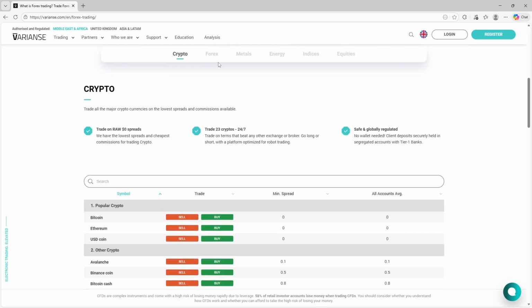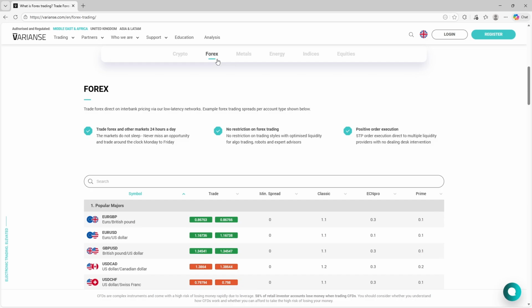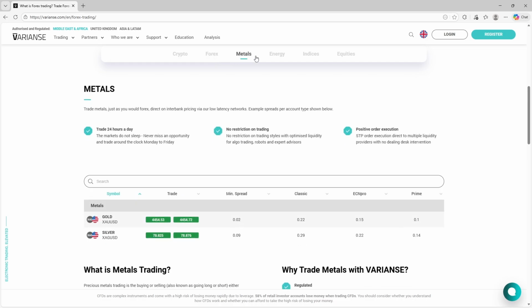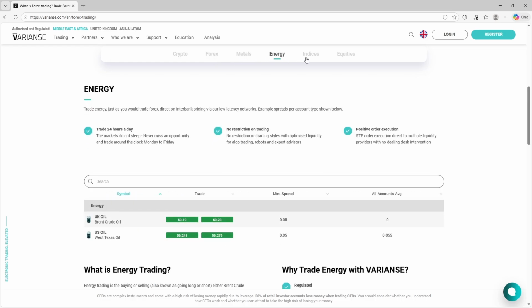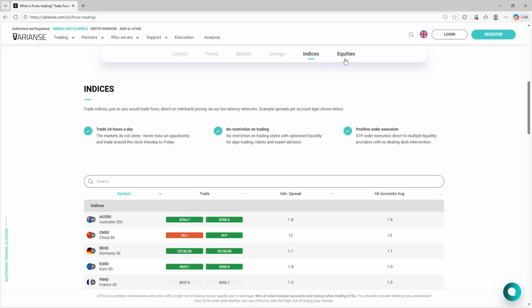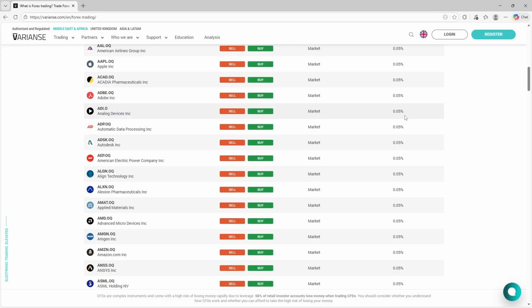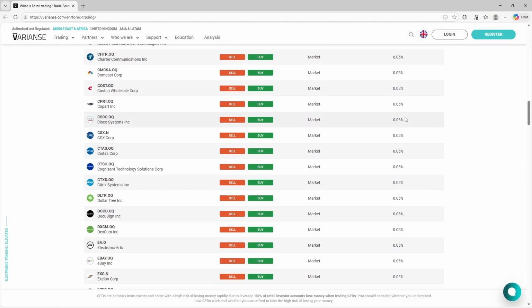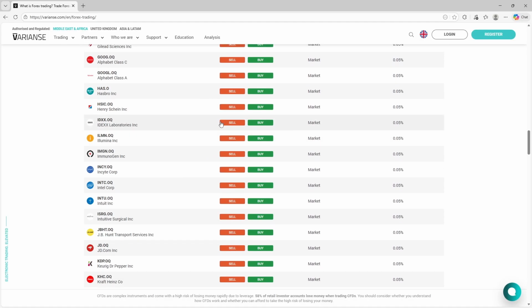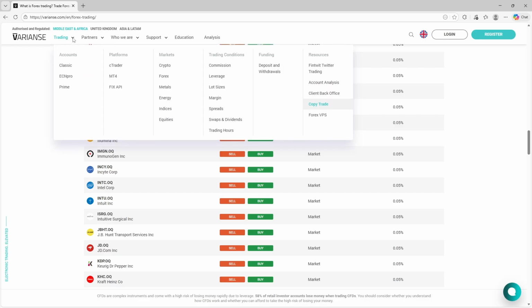Beginners can still use the platform, but they should expect a steeper learning curve compared to brokers built around mass market onboarding. Varianse was established in 2015 by former engineers and traders from leading Tier 1 banks, with the goal of making institutional grade execution and pricing available to a wider range of traders.